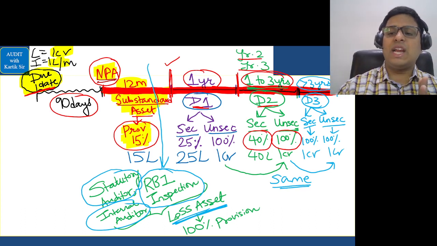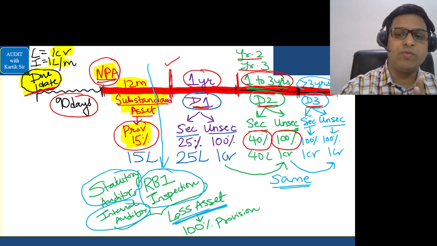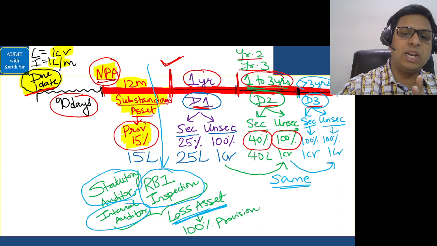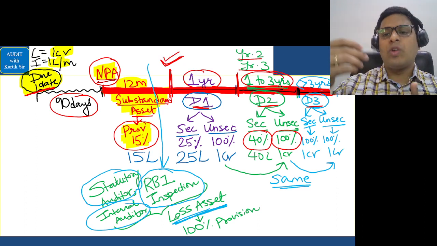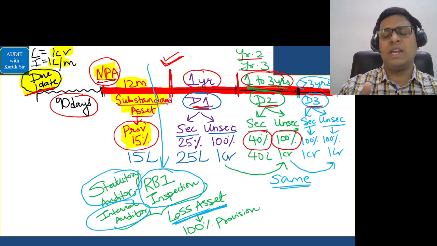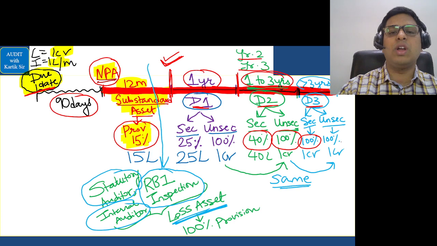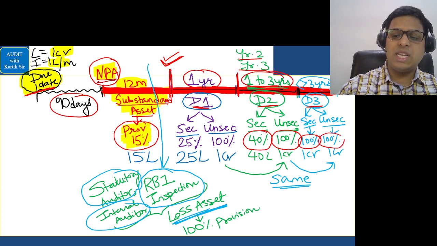And finally we have the D3 category. Suppose the borrower doesn't pay the amount and it is more than 3 years, again from which date? From the substandard period date. When the substandard period gets over, from this date it is now more than 3 years, then it is called doubtful category 3. In that case, we create 100% provision in relation to secured loans, and for unsecured loans, it stays at 100%.